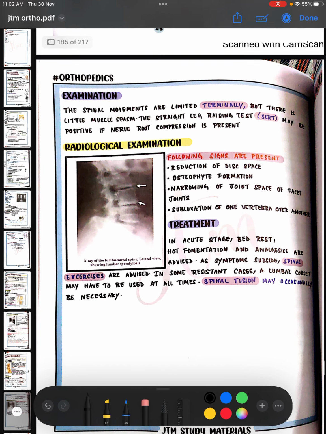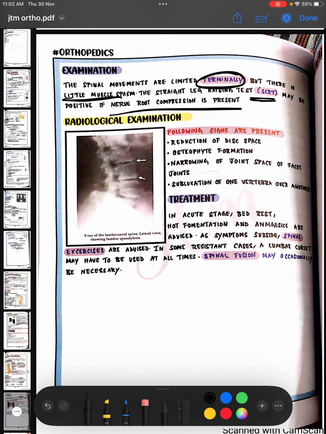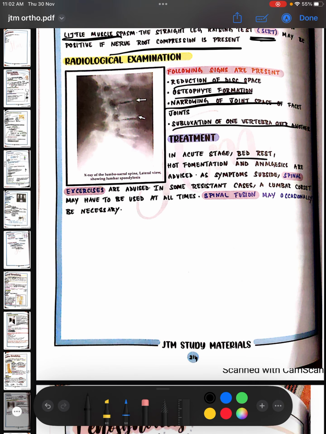Examination: the spinal movements are limited terminally, but there is little muscle spasm. The straight leg raising test, SLRT, may be positive if nerve root compression is present. The following signs are present on X-ray: reduction of disc space, osteophyte formation, narrowing of the joint space, and again subluxation of one vertebra over the other. Treatment: in the acute stage, bed rest, hot fomentation, and analgesics are advised. As symptoms subside, spinal exercises are advised. In some resistant cases, a lumbar corset may have to be used at all times. Spinal fusion may occasionally be necessary.